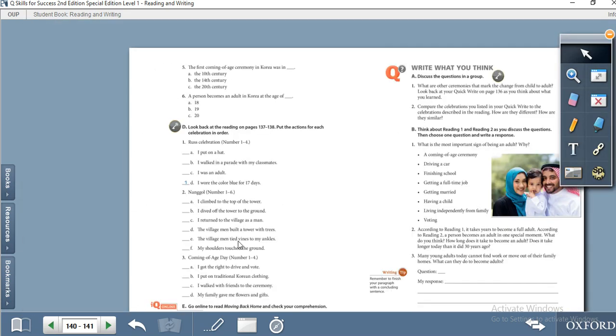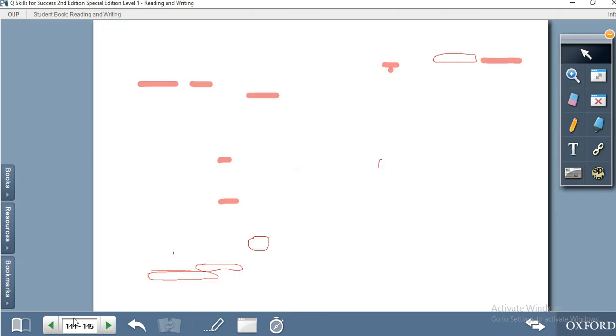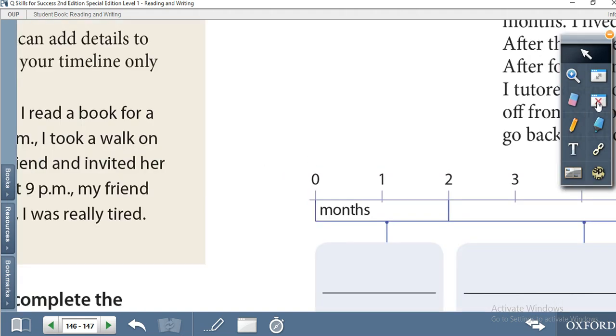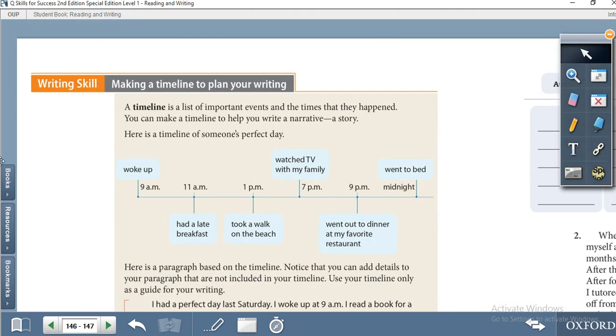Which one is he talking about? Okay, then we'll move to the next page. That is making a timeline. Yeah, this is important. When we have to write some events, we make a timeline, right? A timeline is a list of important events. For example, someone is talking about a daily routine.